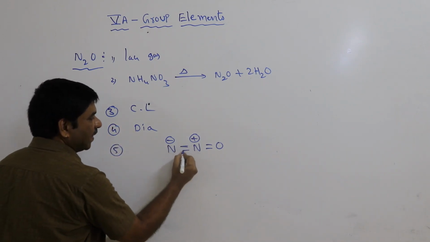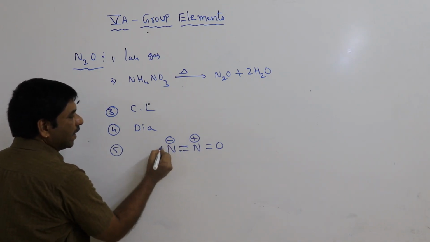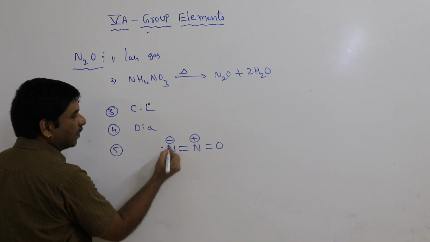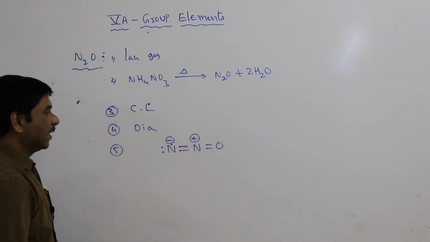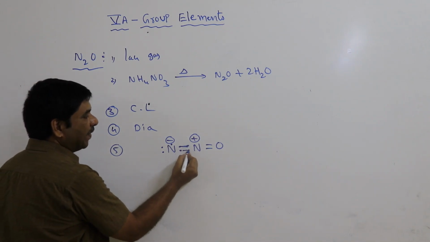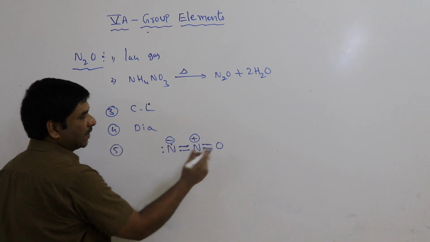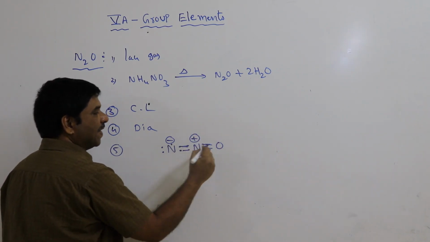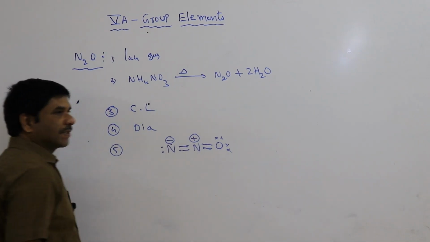Of that 5, 2 are participating in bonding, and 2 remain, here 4, and 1 electron is gained, so it is 5. In this nitrogen also 5, 4 are participating, no lone electron. In this oxygen, 6 valency, 2 are participating in bonding, 2 electrons remain like this.